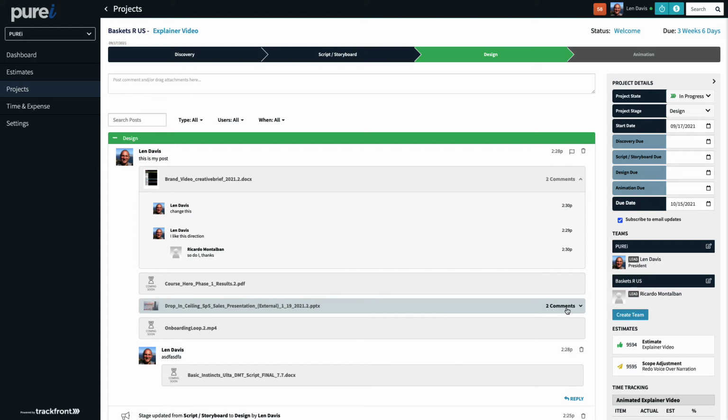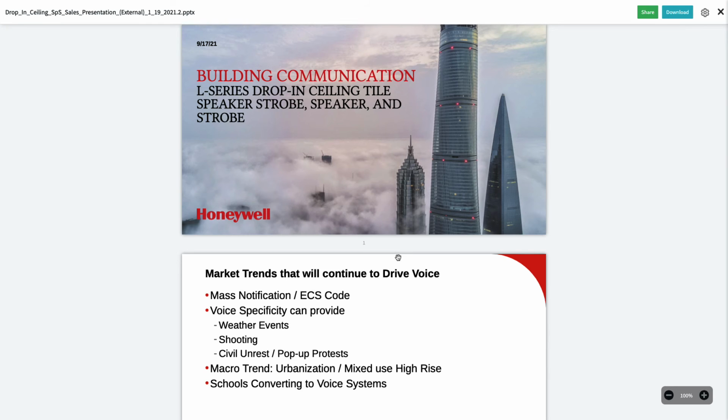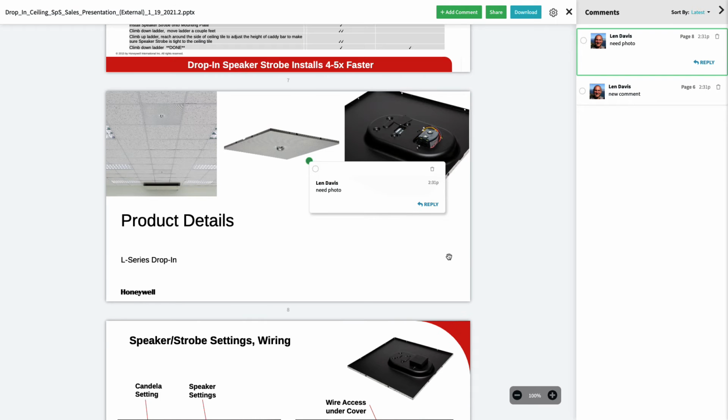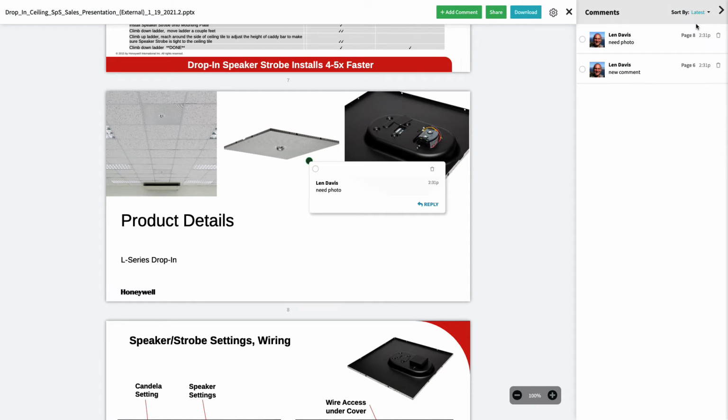And all of them show up down here on the wall as well. You can click on it right here and it'll take you to the right slide automatically and show you the comment. Just like that. Another thing you can do in the Attachments Viewer is to sort your messages by either page number or by timestamp.